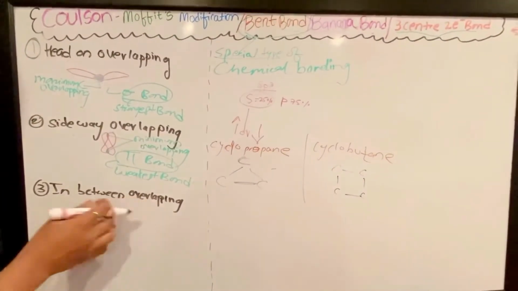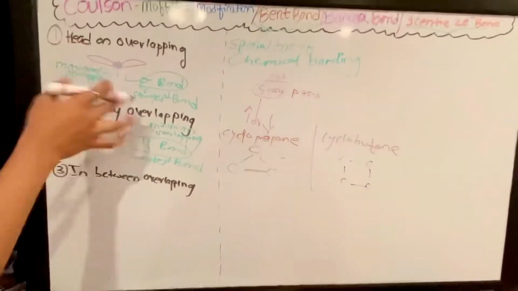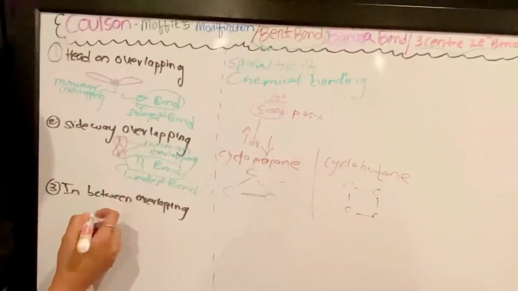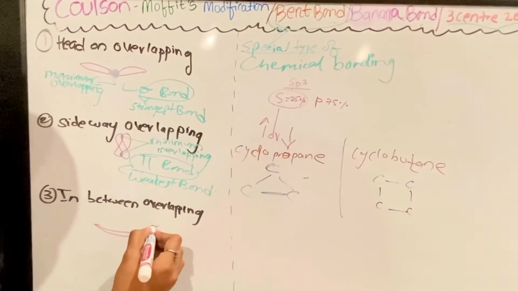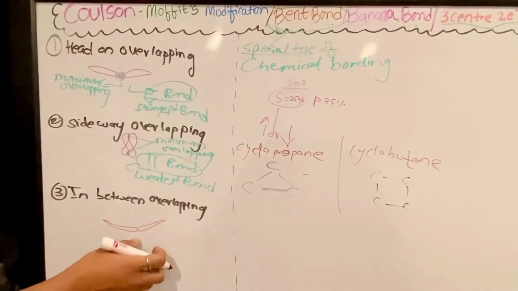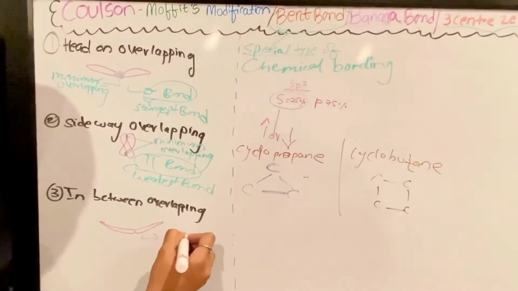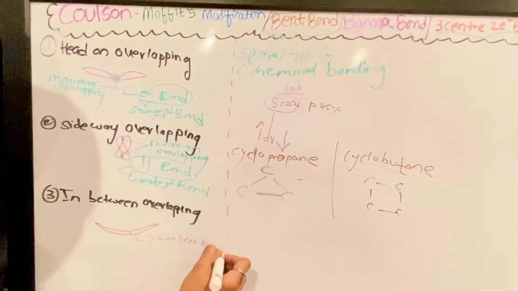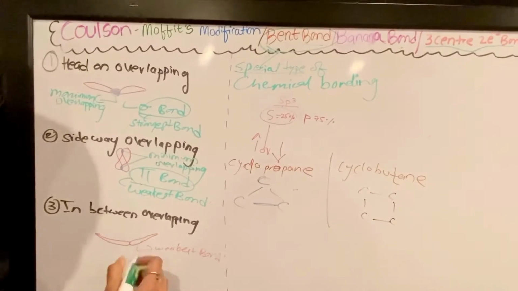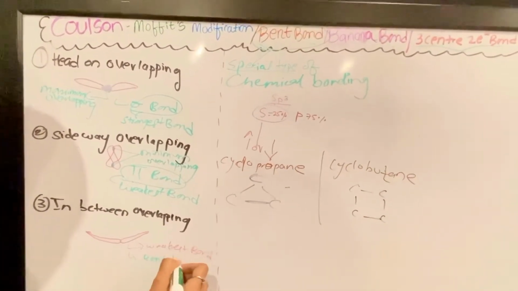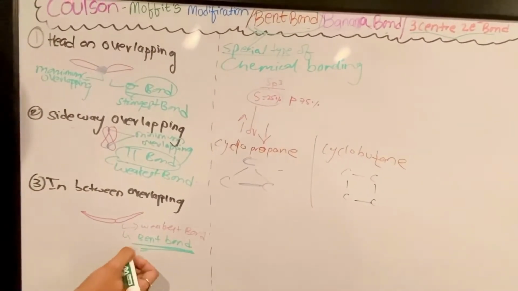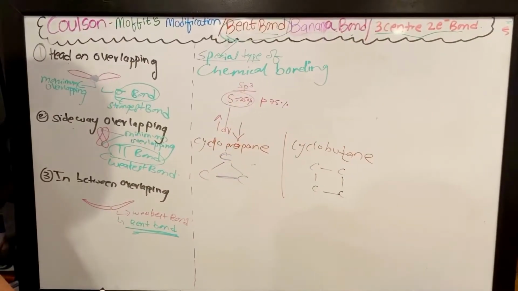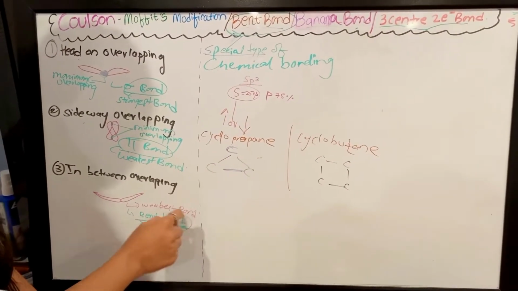In-between overlapping is an overlapping in between head-on overlapping and sideway overlapping. There is a minimum interaction of the orbitals. This is a weak bond. We can see this type of overlapping in a bent bond. The bent bond is present in a cycloalkane, which gives reactions like an alkene. They behave like an alkene and also undergo ring opening reactions. We know that the bent bond is also known as a banana bond, like it is going to be bent like this.